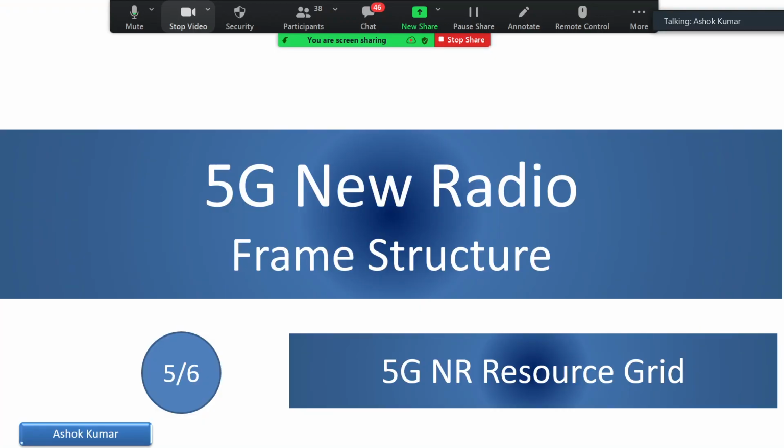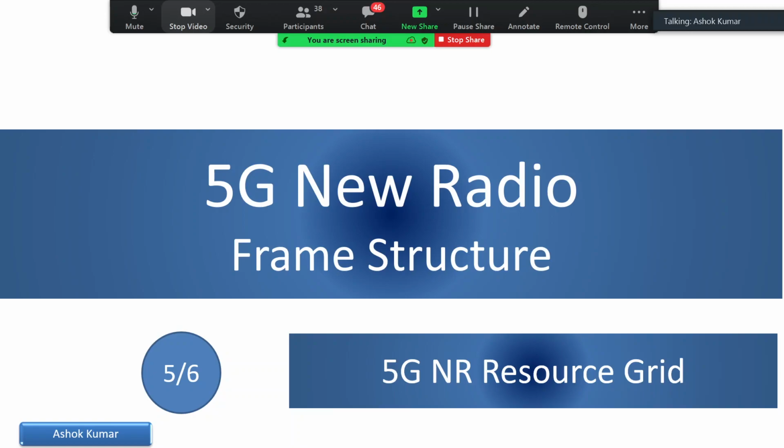Okay, now let us go to an important concept, the resource grid. So how many of you know the resource grid and what is a resource grid? If some of you would like to answer, or in the chat box just say do not know or something. The structure of the RBs and TRBs. Yeah, okay.